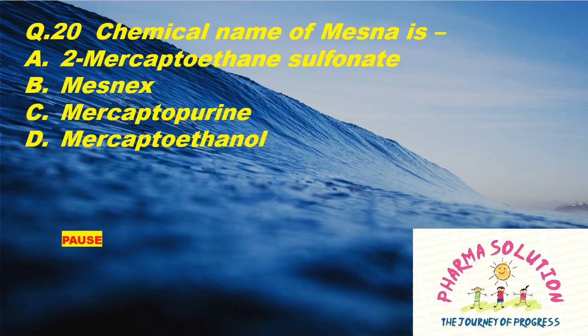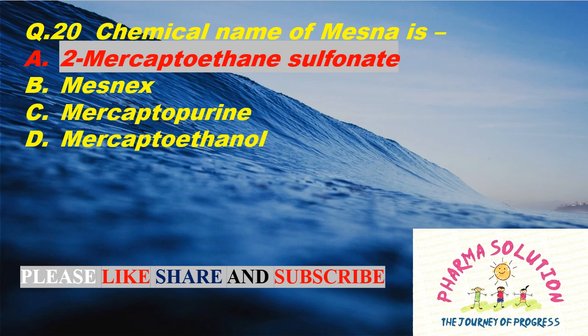Question 20. Chemical name of Mesna is option A 2-mercaptoethane sulfonate, option B Mesnex, option C Mercaptopurine, and option D mercaptoethanol. And the right answer is option A 2-mercaptoethane sulfonate.